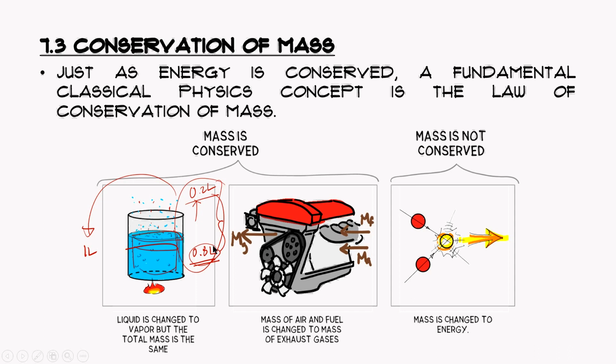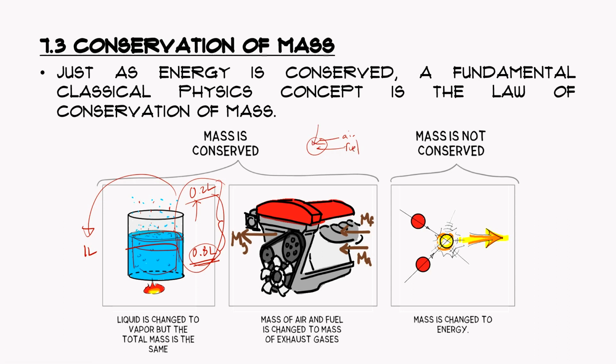So that means that mass is not created and mass is not destroyed. Now consider some systems involving combustion, with a change of elements. When you say combustion, you need fuel, you need air, or any oxidizer, and you need to bring those together.